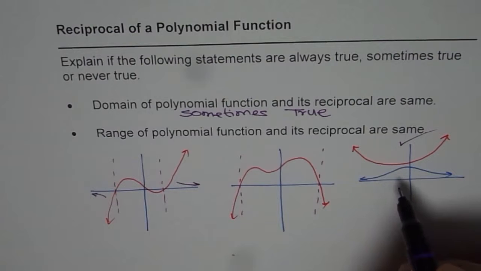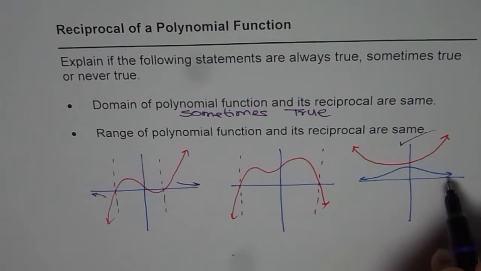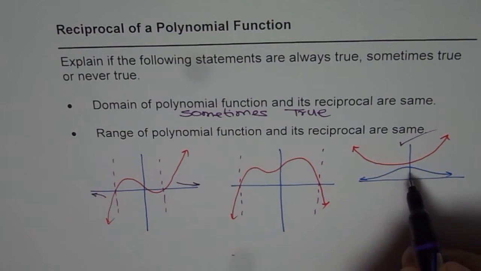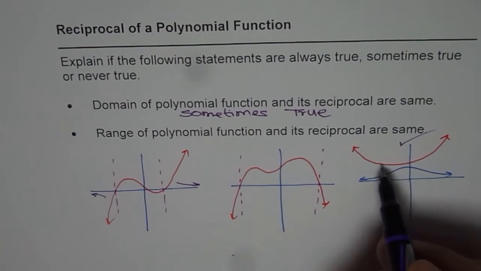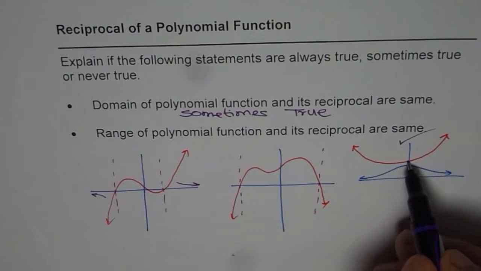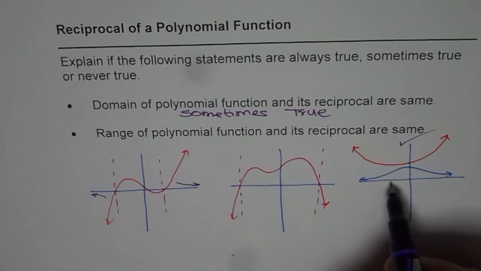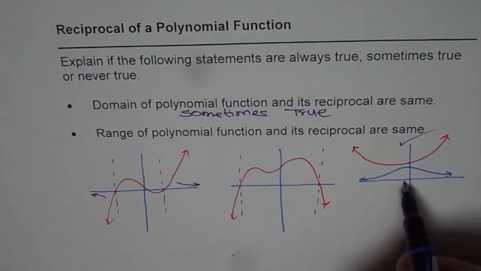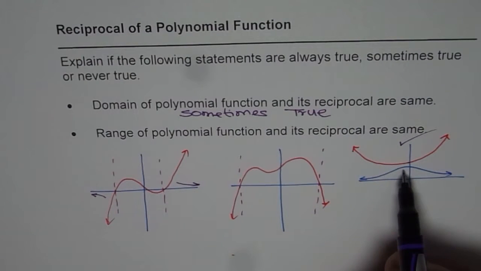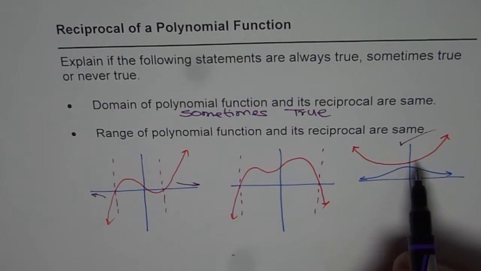Now, how do you say that? So you can see here, in this case, we have a range which is greater than some value. So in this case, what is happening to the range of the reciprocal function? It is also greater than some value, right? But it is less than some value. We have a local maximum in the reciprocal if we have a local minimum in the polynomial function.